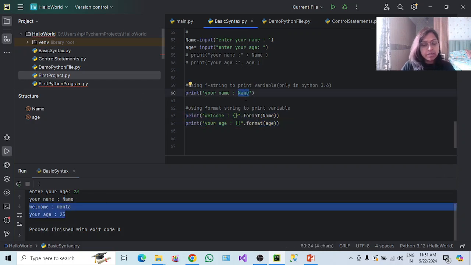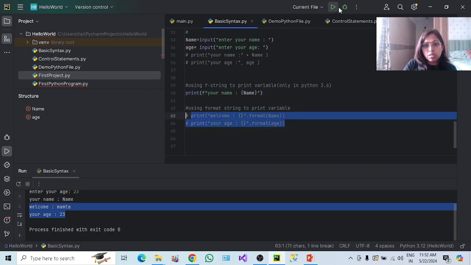So in order to get the data from the variable, we need to enclose it in these braces, and we have to put an f in front. The moment we use this f, you see the color will change. It's a kind of command given to the Python interpreter that whatever is enclosed inside the curly braces inside this string, take it as a variable, do not take it as a string, and then the variable value will be passed over here. Okay, so let me comment this and execute it again.